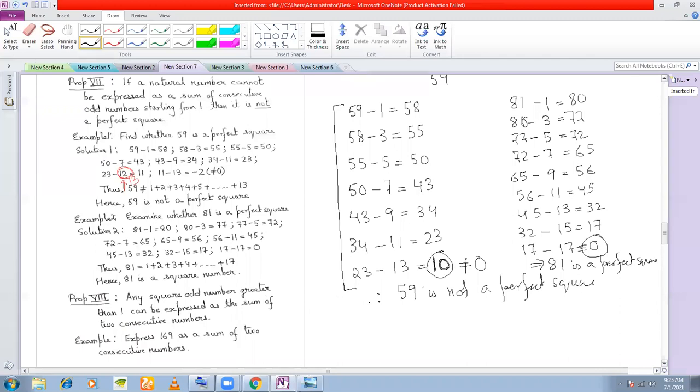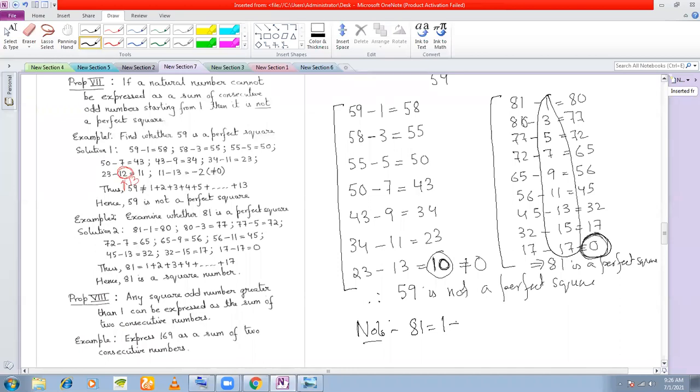Now, what is important to note here is that for 59, once we have subtracted the odd numbers, we are getting 10, which is not equal to 0. But for 81, when we are subtracting, we are getting a 0 at the end, and we are saying 81 is a perfect square. If we get a 0 at the end, that is, a number turns out to be a perfect square, you must note that 81 can be written as the sum of all these odd numbers.